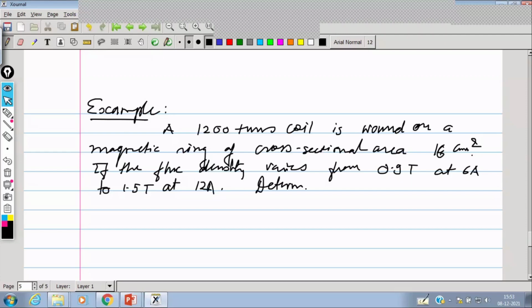Determine number 1, the self inductance in the coil.